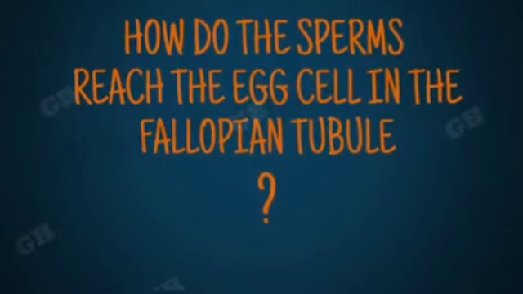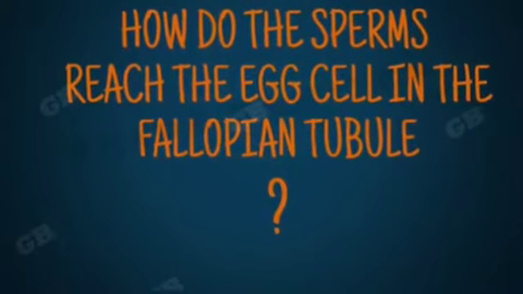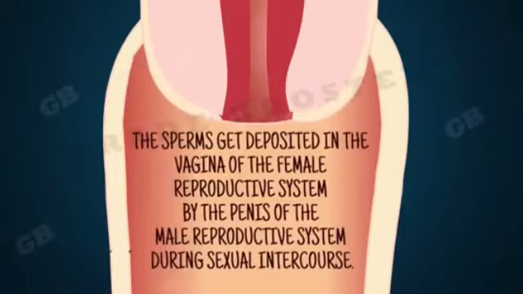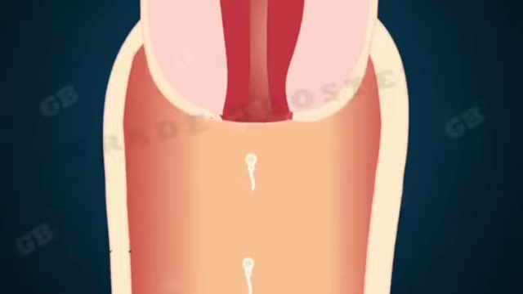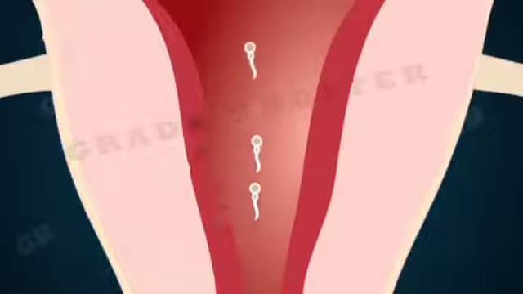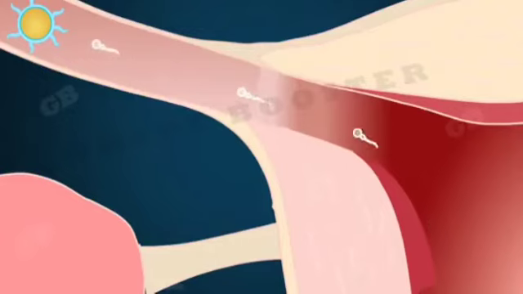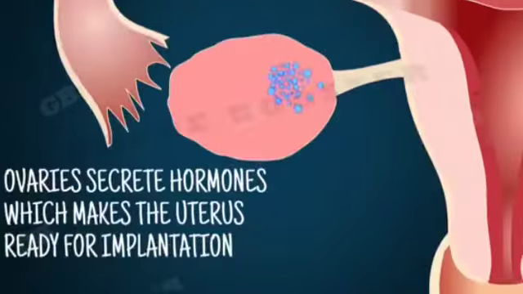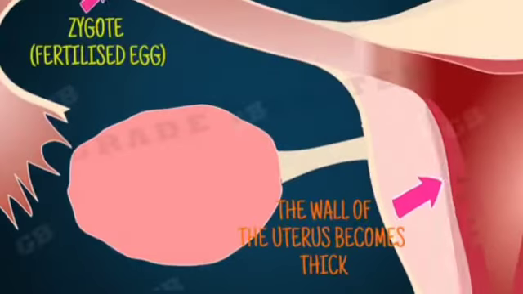Then, how do the sperms reach the fallopian tubule? The sperms get deposited in the vagina of the female reproductive system by the penis of the male reproductive system during sexual intercourse. The sperms travel towards the fallopian tubule and finally reach the egg cell and fertilize it. The hormones secreted by the ovaries prepare the uterus to receive and nurture the growing embryo. The walls of the uterus become thick and richly supplied with blood to nourish the growing embryo.